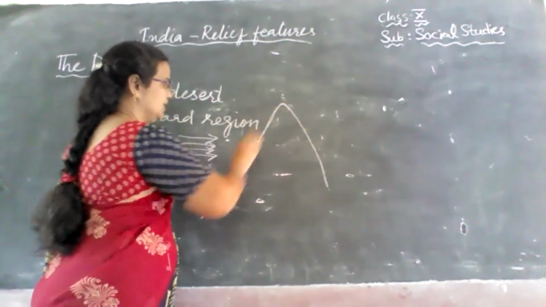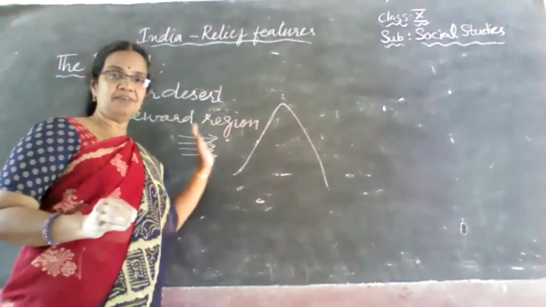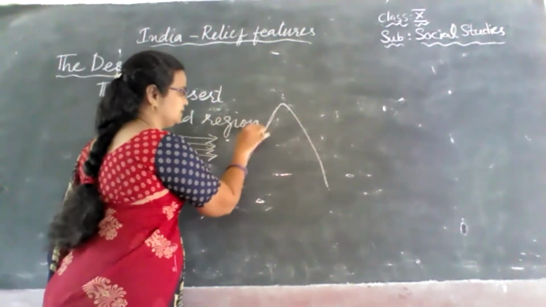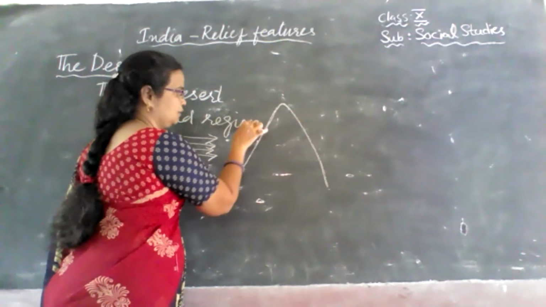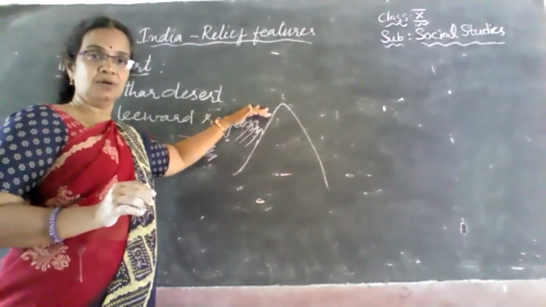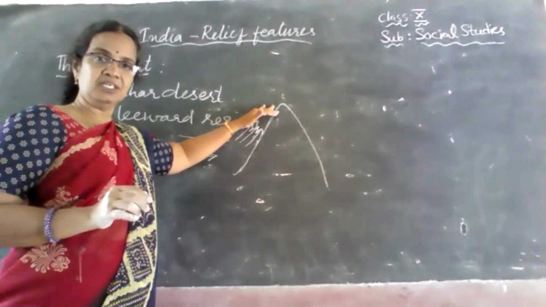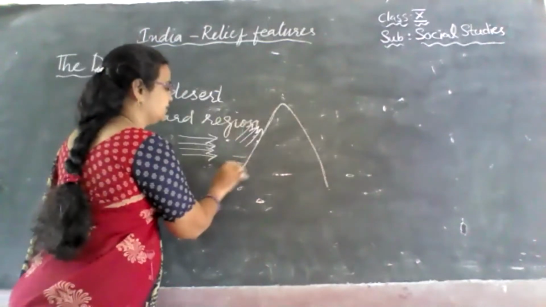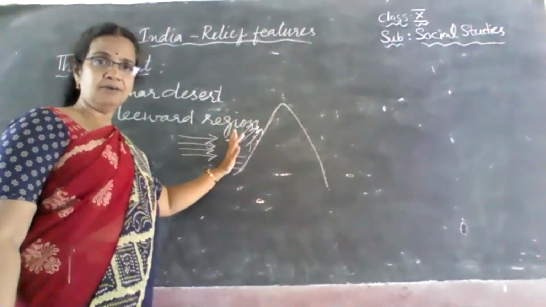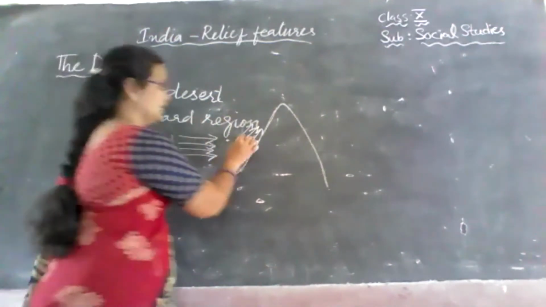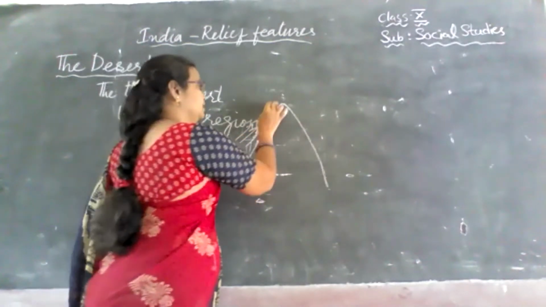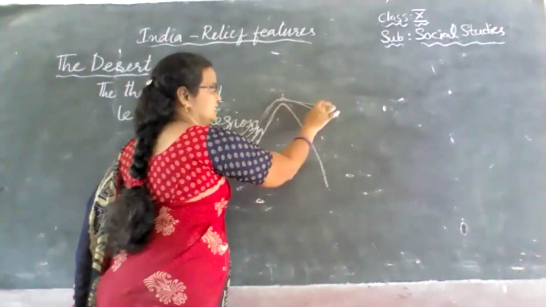So when they are blowing like this, what will happen? This mountain will obstruct the way of these winds. And when it obstructs the way of the wind, automatically these winds will try to go up. And you know very well, when they go up, it becomes cool, and because of that the water vapor changes into water and gives extensive rain on this side. And this side is called the windward side. And by the time these winds leave the total water vapor here, they become dry and go on to the other side.